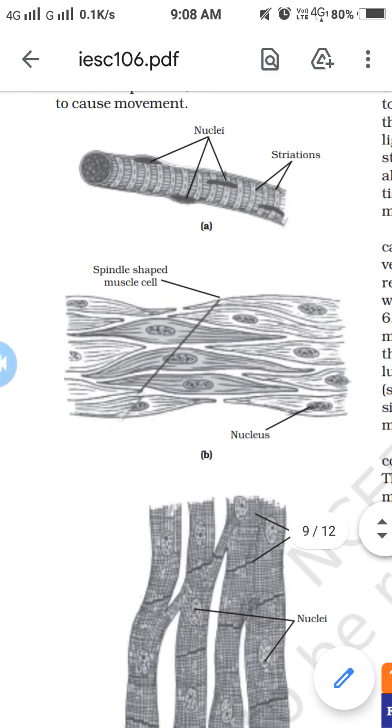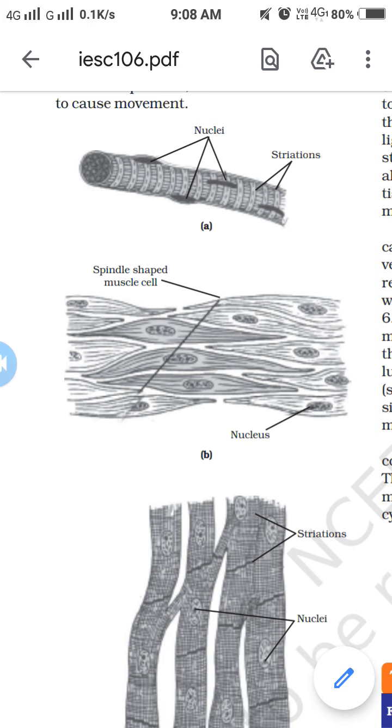Good morning, friends. In the morning session, in chapter number 6, Tissue, that is the last topic, 6.3.3, we discuss muscular tissue. In muscular tissue, muscle fibers form the muscular tissue. There are special contractile proteins present in the muscular tissue, due to which muscles are able to contract and relax.